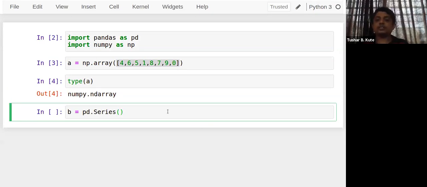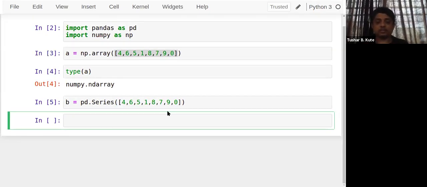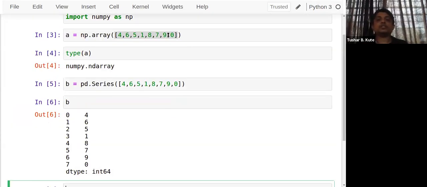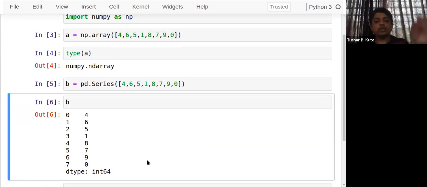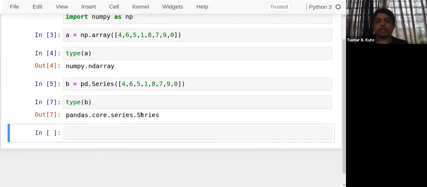And here Series is the class. You can see this. This is your series. All elements are of the same type, that is int64. And if you check the type of it, it is an object of class Series.